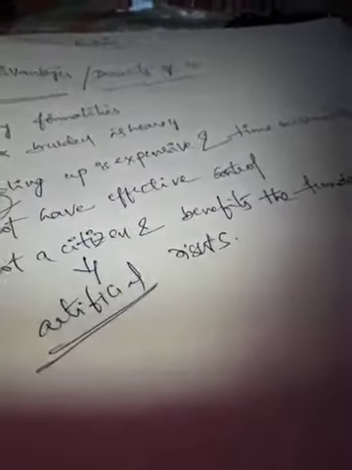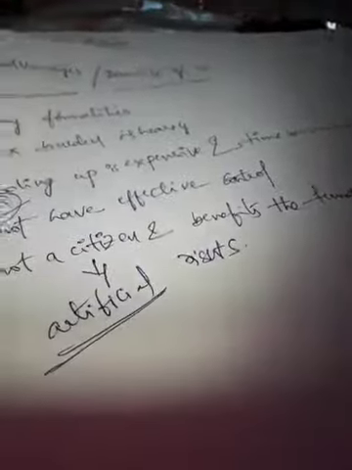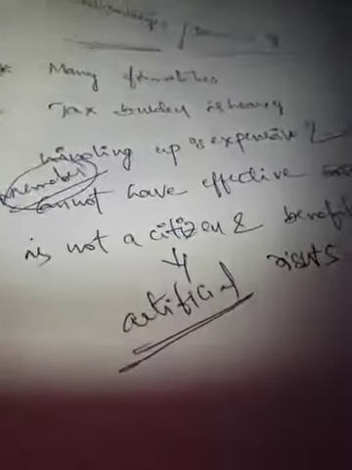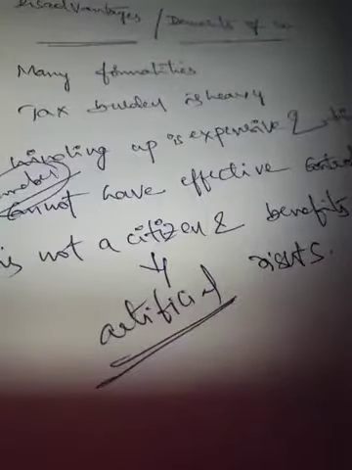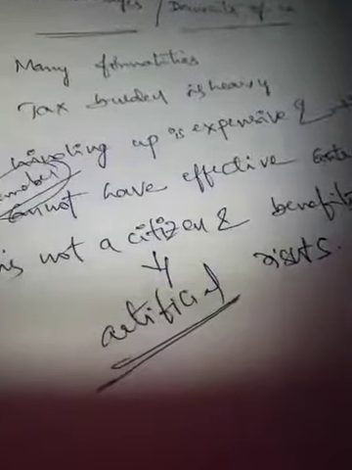Then what is a company? A company is an artificial person. We also mentioned this topic under the features. As an artificial person, the company cannot benefit from all the fundamental rights. Whatever rights there are, the company cannot benefit from them. But a sole proprietor is a citizen, so he can have all the fundamental rights from the constitution. These points you need to mention under the demerits of a company.